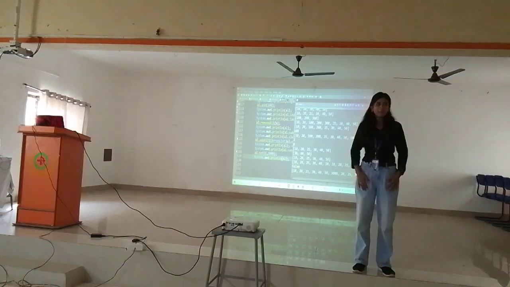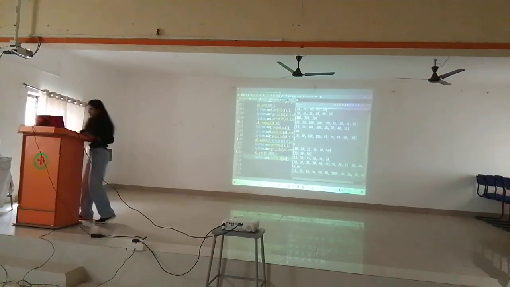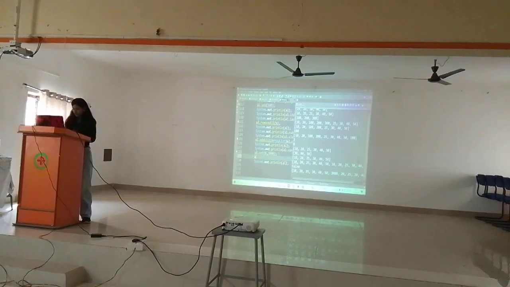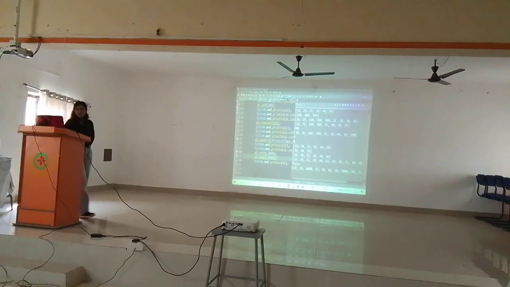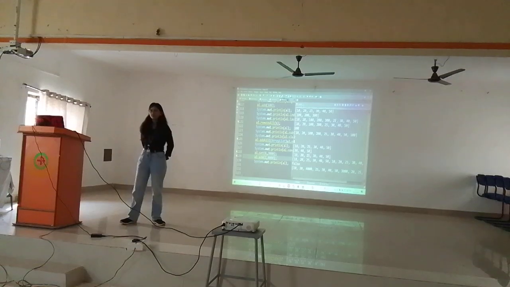Same, correct or not? Whenever you are adding, the element will go to the last. But if I want to insert it at the start also, I can, right? Why, in the add method, can't I give the index? A dot add, in the first, second index, add 4000. Then why should we need two methods? 4000 is added only. What is the difference between these two? Important question.